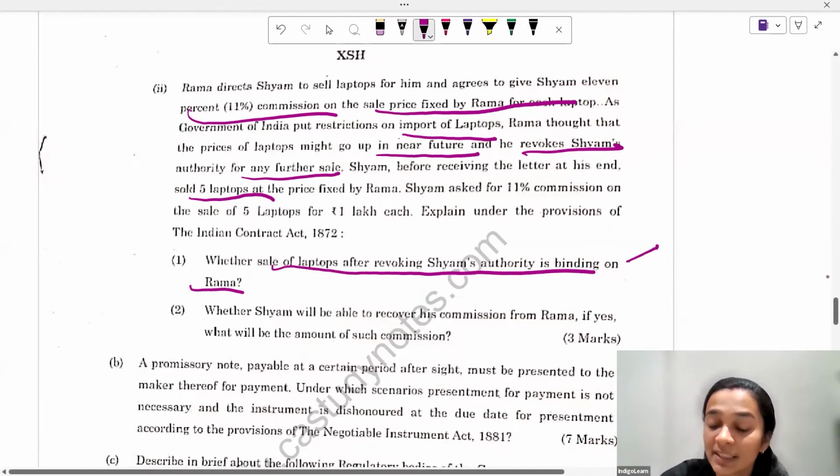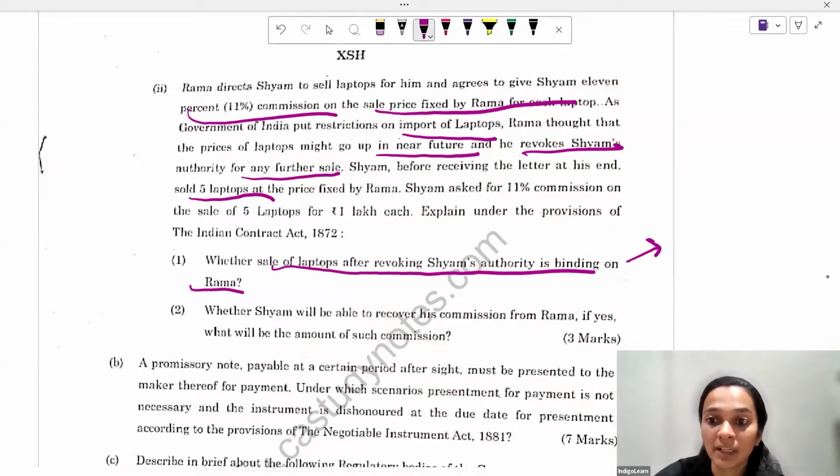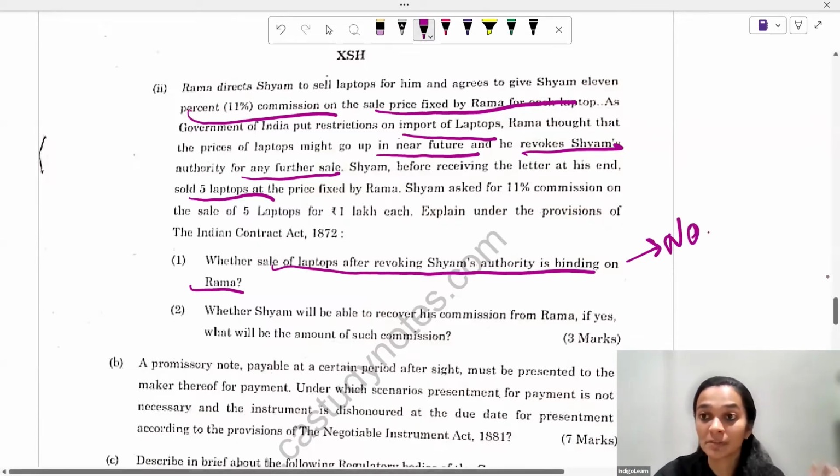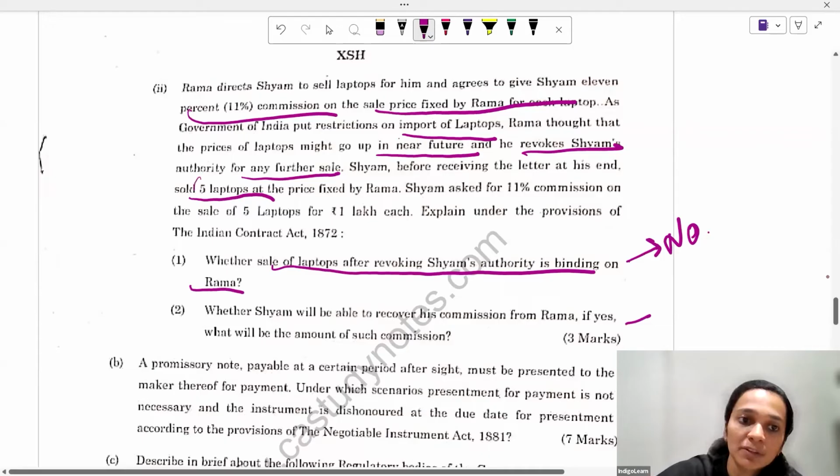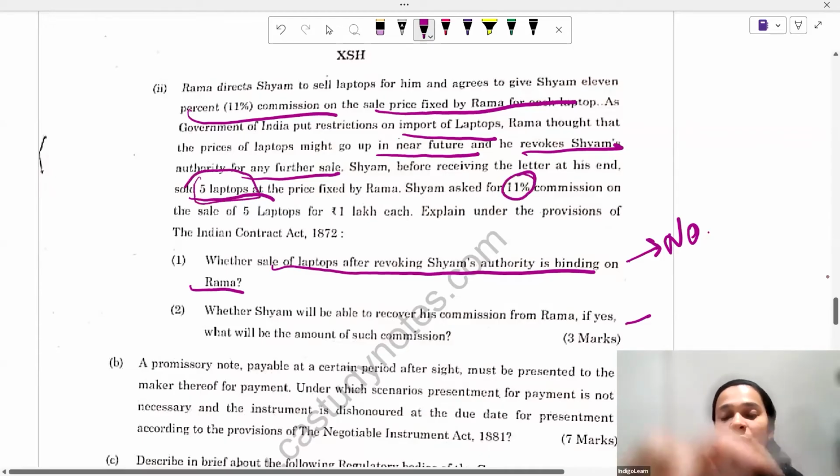So, if Sham is selling laptops after revocation of authority, then that will not be binding. So no, it is not binding on Ram if Sham has sold the laptops after revocation of his authority. And the second part asks whether Sham will be able to recover his commission from Ram, and if yes, what will be the amount of commission. So yes, he will be able to recover commission for the 5 laptops which he has sold, at the rate of 11% on the sale price which was decided by Ram.